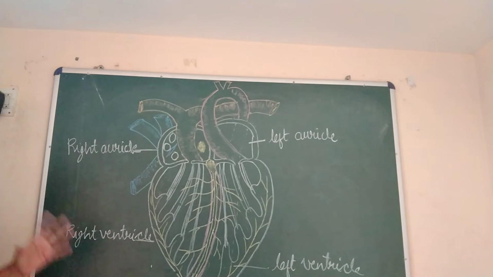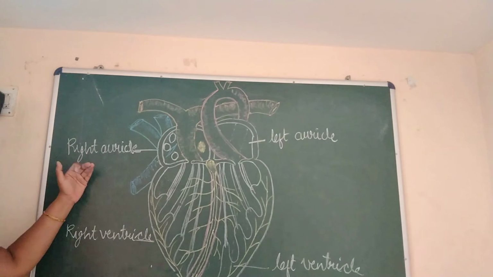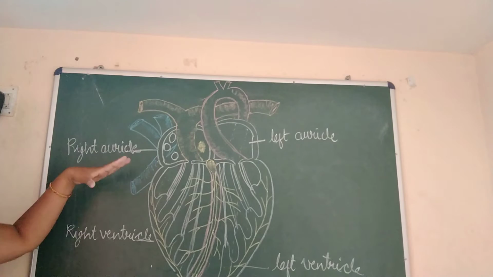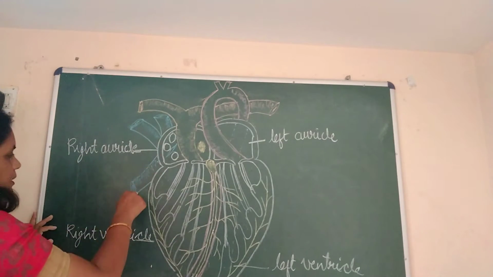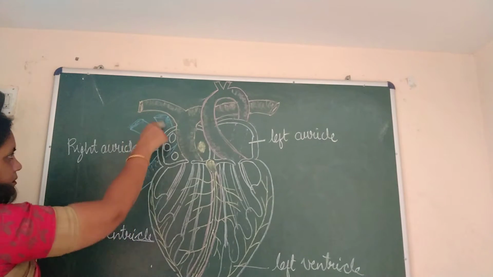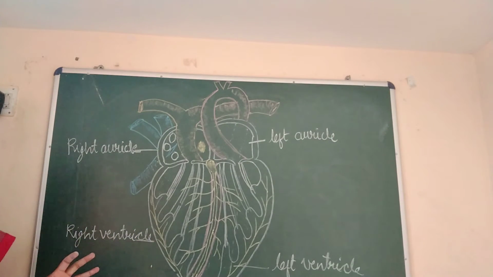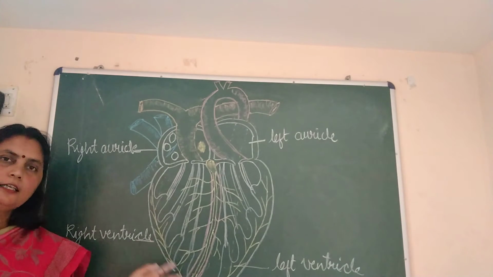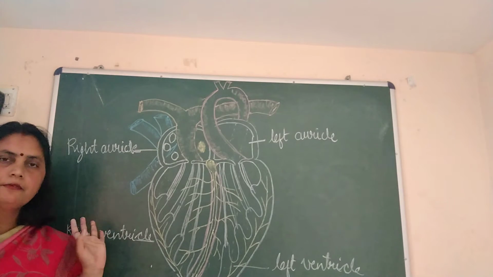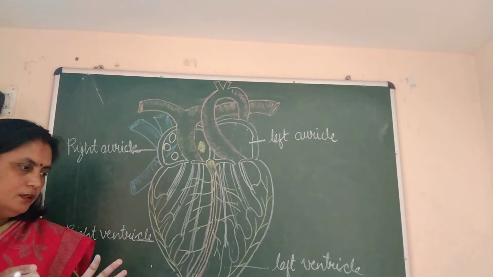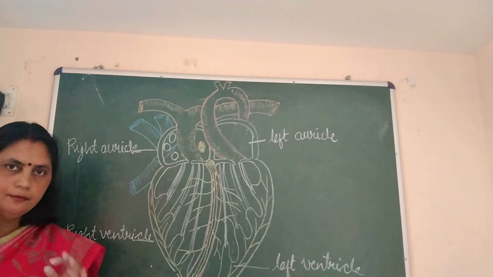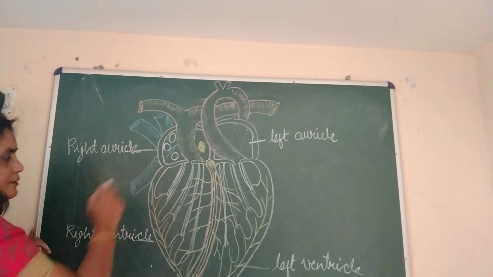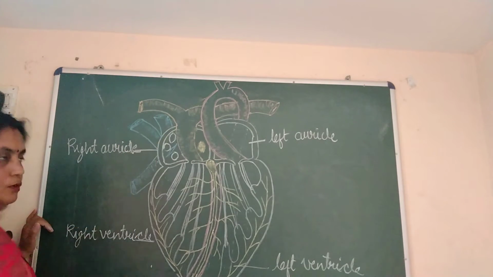Now let us draw various structures related to the right auricle, and we will move this way, first the upper part then the lower part, so no labeling will be missed. So in the right auricle you can see 3 veins are opening. The largest veins are the blood vessels which collect blood from all the parts of our body, which we will discuss in blood vessels. So the largest veins are known as vena cava, and the plural is vena cavae. So these are 3 vena cavae which are opening into the right auricle.